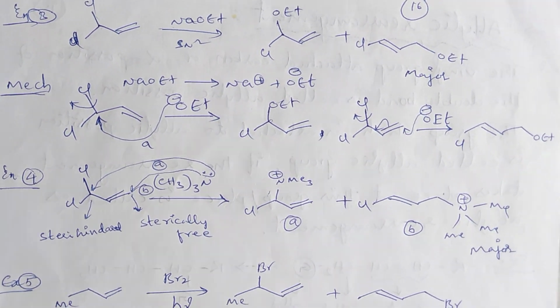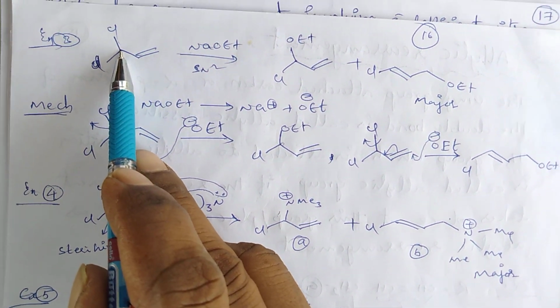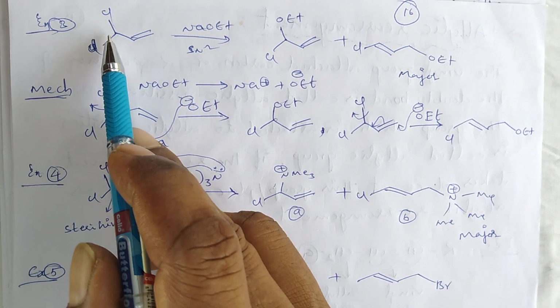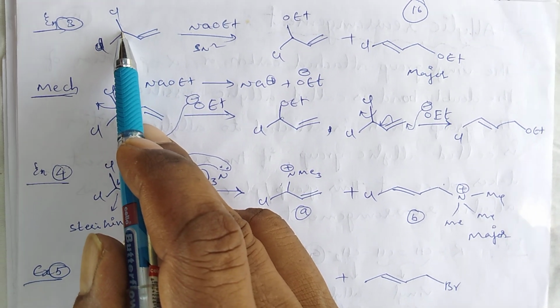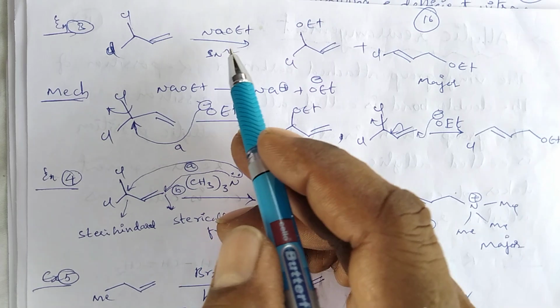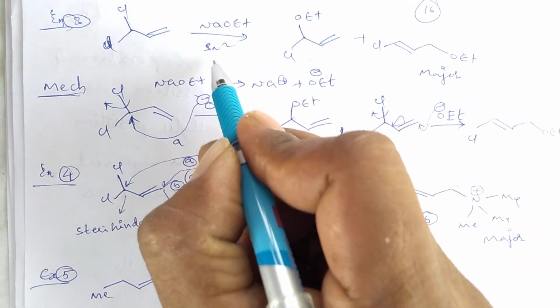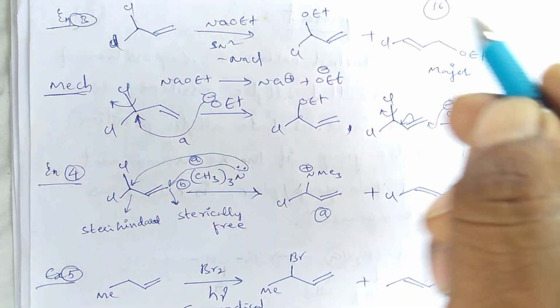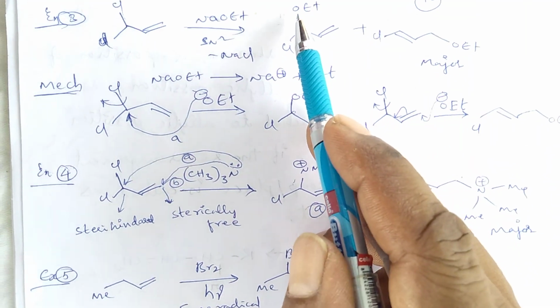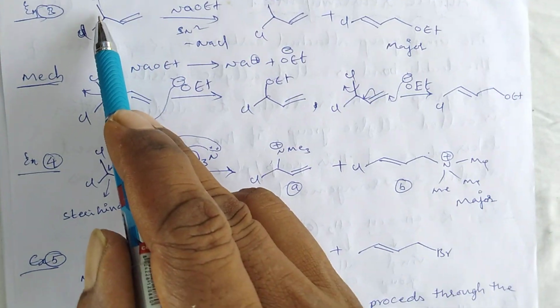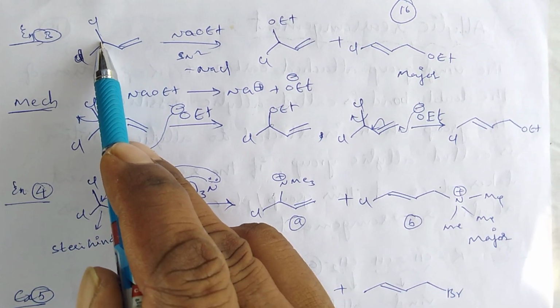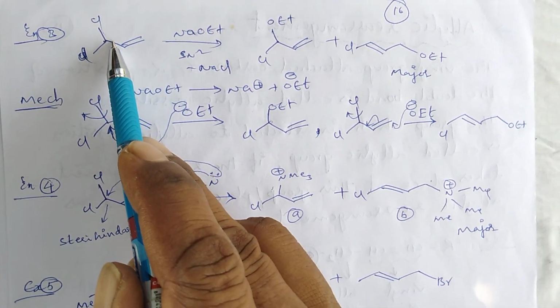Here also, this allyl carbon center has two chlorines. When it reacts with sodium ethoxide by the loss of NaCl, finally this ethoxy group attacks both carbon centers, that is the allylic carbon center, by the rearrangement of electrons.